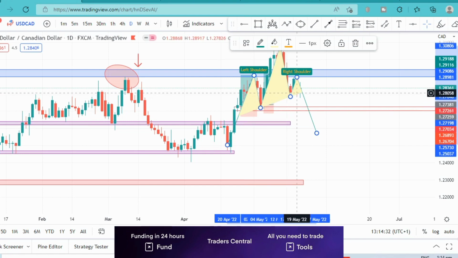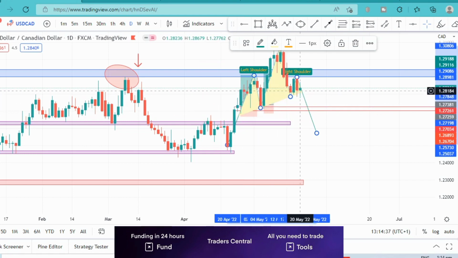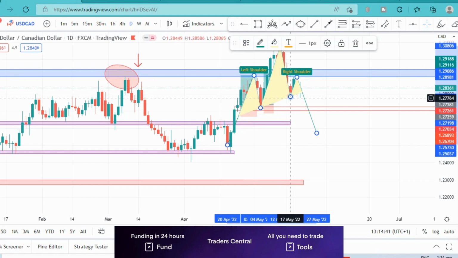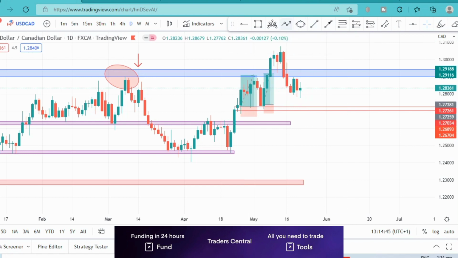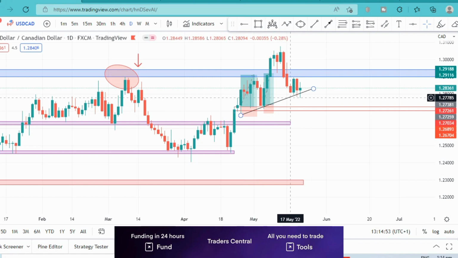Eventually we'll be looking to take our sell trade when the neck of this head and shoulder pattern breaks. To draw the neck is simply a line across from this level here. So this is how we'll be looking to trade it.